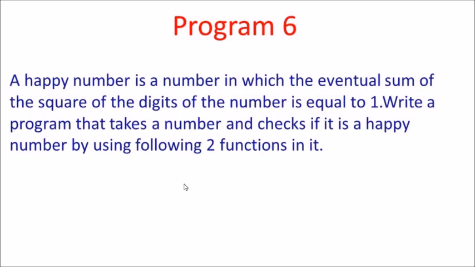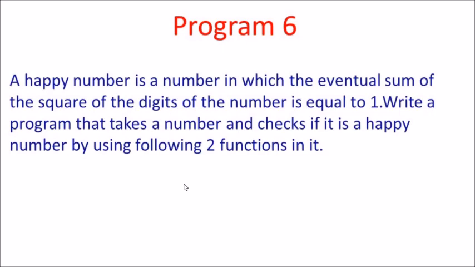A happy number is a number in which, when the sum of the squares of its digits is calculated, it should return 1. That means we keep calculating the sum of squares of the digits till a single digit is returned, and if this single digit is 1, in that case it is a happy number.